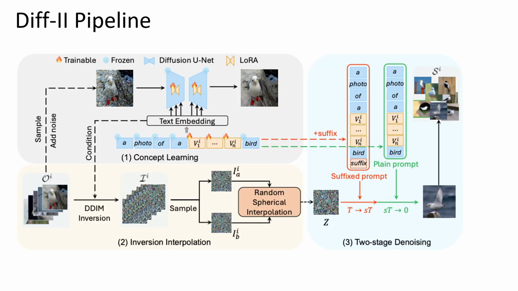This is the pipeline of our method. First, given a few training samples of each category, we set some learnable text tokens and LoRAs to learn the concept of this category, kind of like the textual inversion or DreamBooth techniques. Secondly, we use the learned concept as a condition to calculate the DDIM inversion for each image, and then conduct random spherical interpolation to get a new initial latent, which is Z here. Finally, we introduce a two-stage denoising to denoise the initial latent. Specifically, in the first stage, we use a suffixed prompt, and in the second stage, we use a plain prompt.